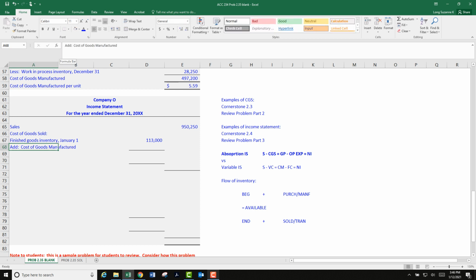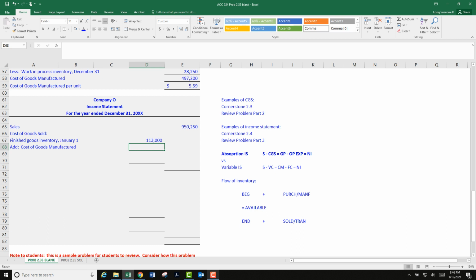So in some ways, I would say, yes, you should know about the flow of inventory. That should be becoming more and more intuitive to you, understandable, more automatic. Like, oh yeah, that's what I need to do. On the other hand, use your example. You don't have to have all this memorized. Use your example, use your example.